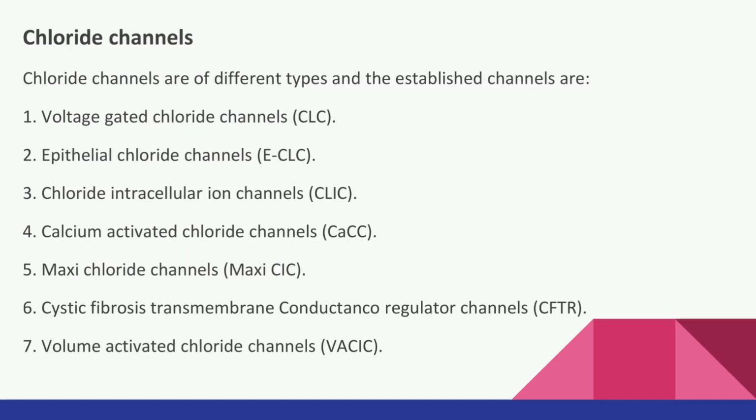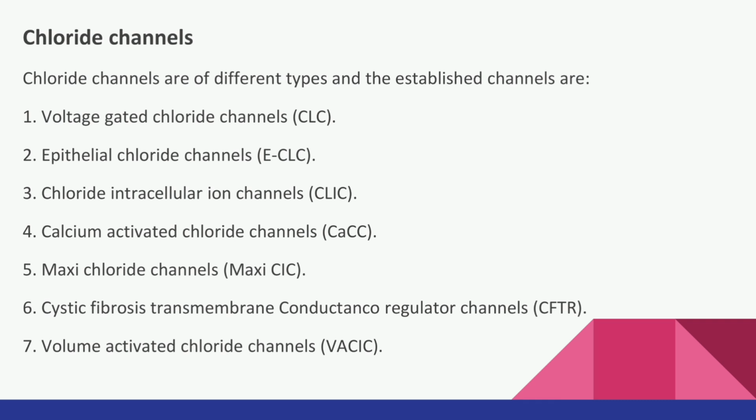Now the third one is the chloride channel. The chloride channels are of different types, and the established channels are: first, voltage-gated chloride channels, known as CLC. Second, ECLC, which is epithelial chloride channels. Third, CLIC, which is chloride intracellular ion channels.